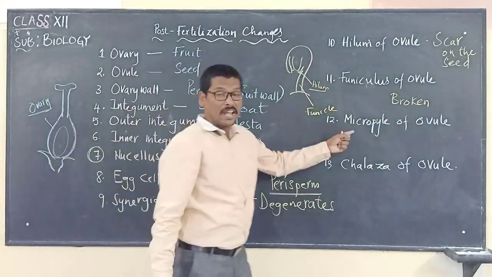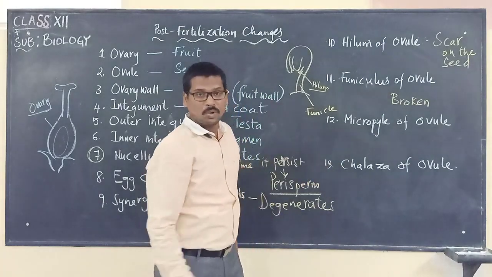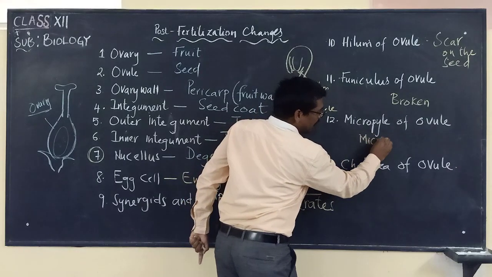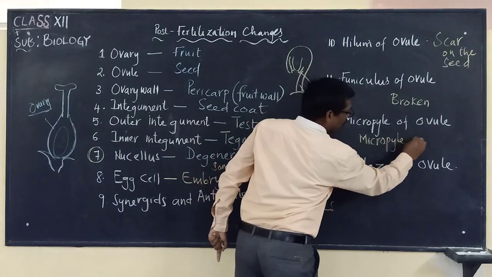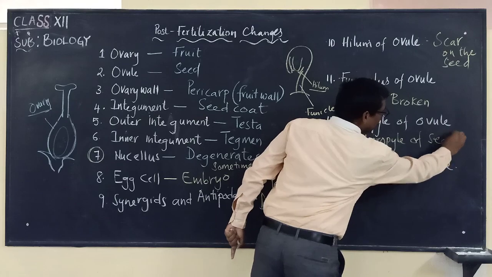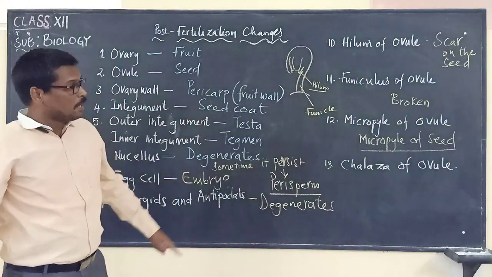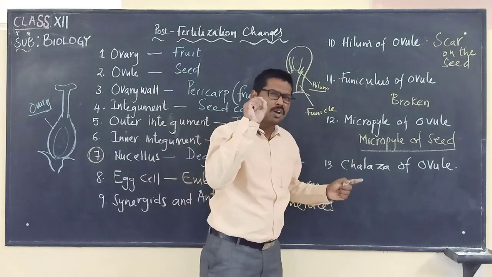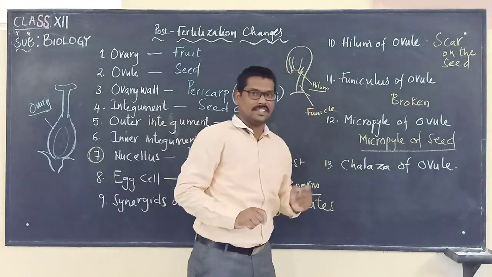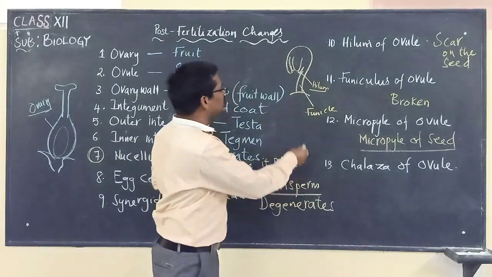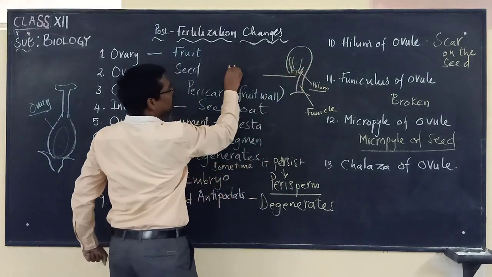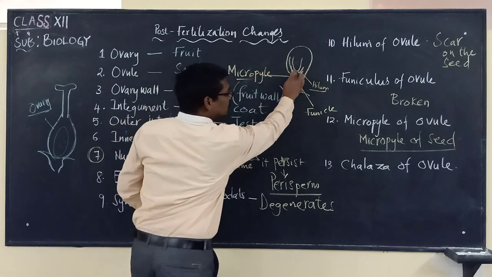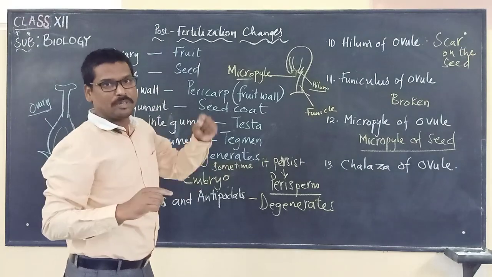And the micropyle of the ovule will be present as the micropyle of the seed. What does the micropyle of the seed mean? It is a small opening present on the seed. It is this opening through which the male gamete entered inside through the pollen tube.